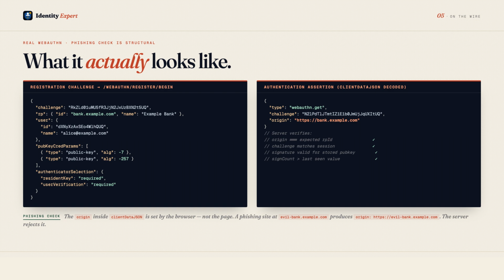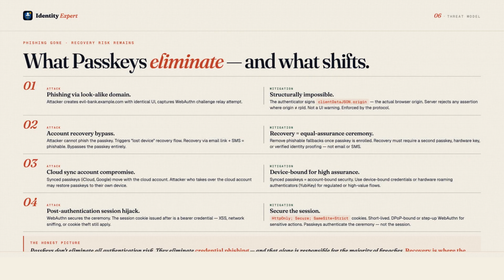Authentication follows the same pattern. The server sends a PublicKeyCredentialRequestOptions with a fresh challenge, the RPID, and an allowCredentials list hinting which key to use. The authenticator signs the challenge and returns an assertion. The server verifies the signature using the stored public key for that credential ID. Passkeys eliminate credential phishing and server breach exposure. But the threat model has not disappeared, it has shifted.